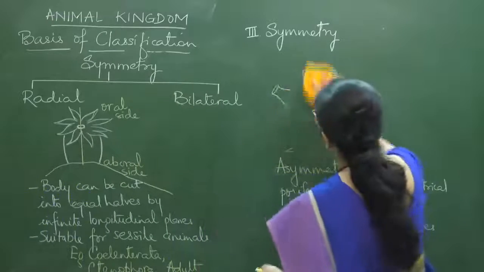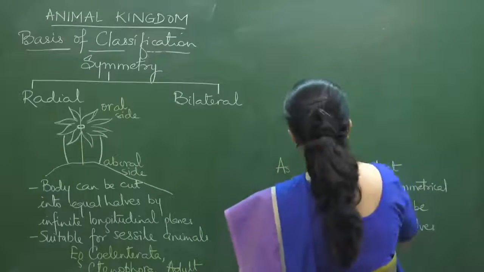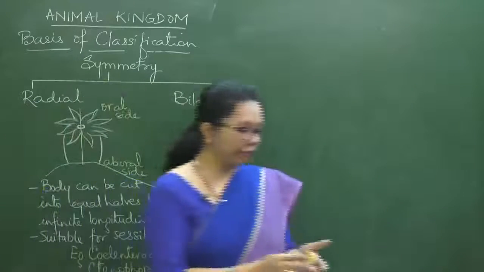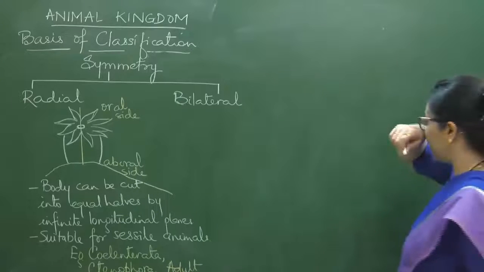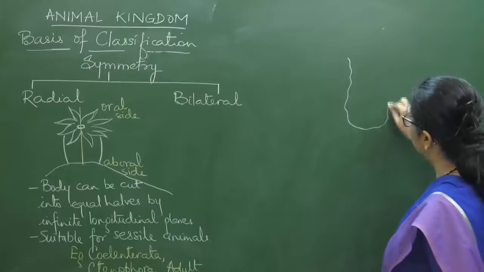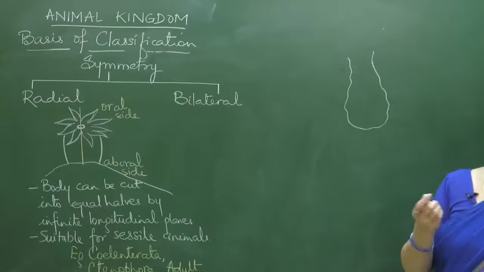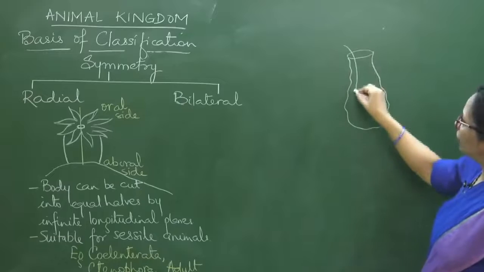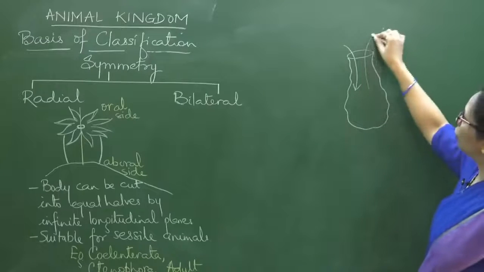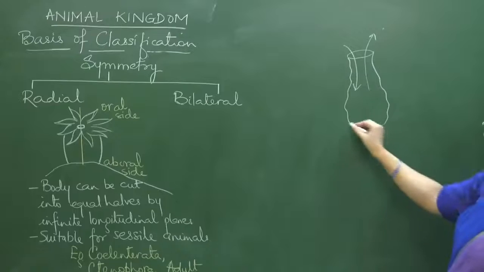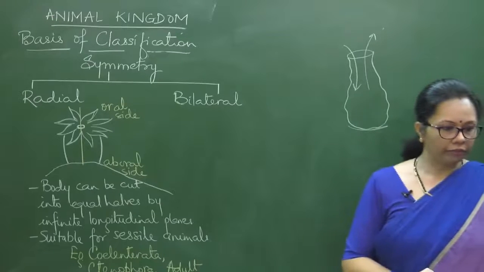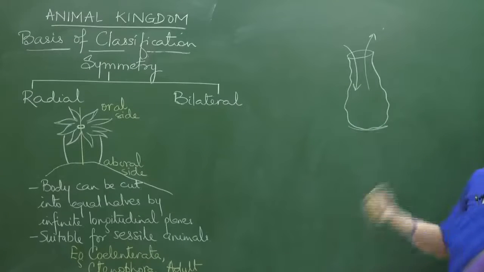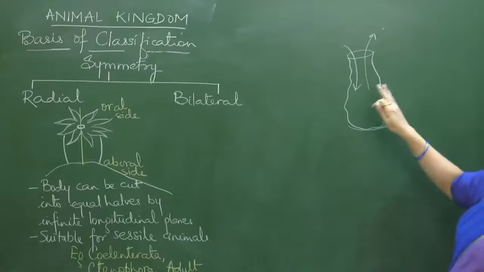Now you see, blind sac. Why is the term used? Just try to imagine a bag in which you put your things. There is one single opening to put the things in, and when you have to take them out, you have to take them out from here. You don't have a zipper here. If there was a zipper, you could open this side and take out the things from here also. But it's not so.